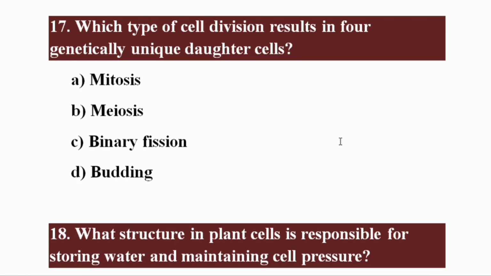Which type of cell division results in four genetically unique daughter cells? The right option is beta, meiosis.